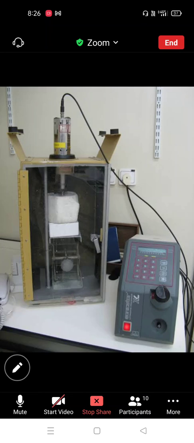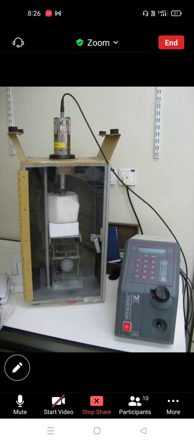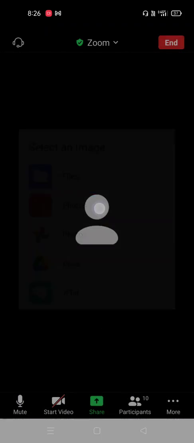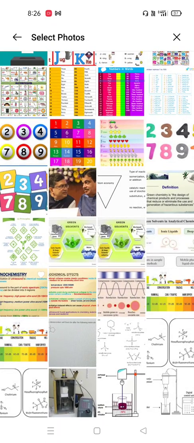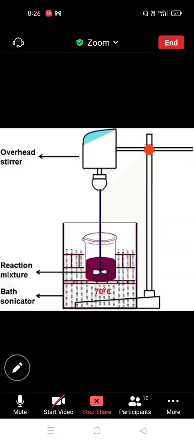So this is generally the sonication instrumentation used in the laboratory. From here, this is the instrumentation, but we can see the rough diagram of the sonication instrumentation to understand it. This is the overhead stirrer.